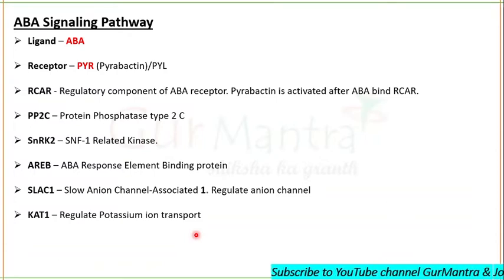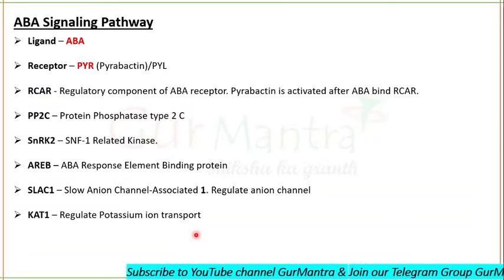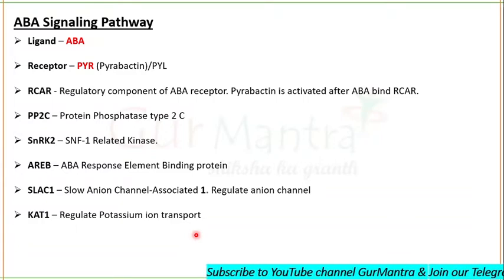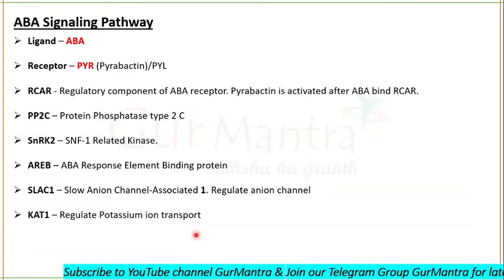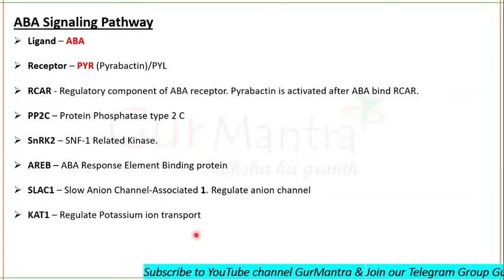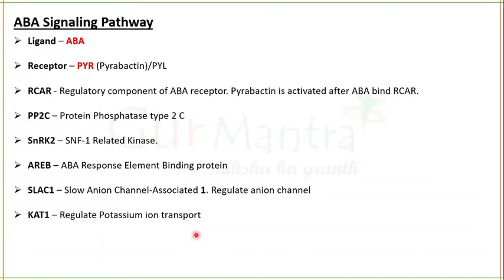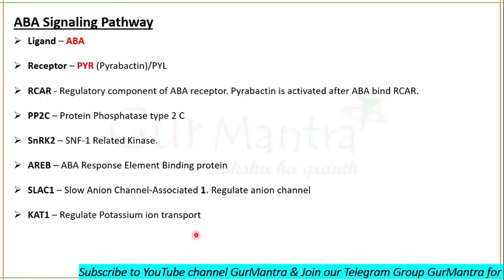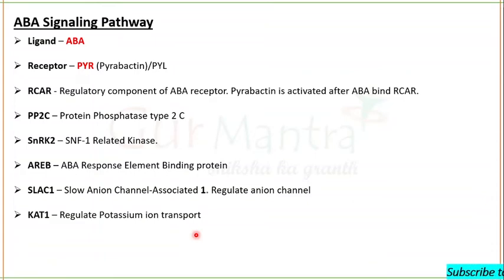Let's revise it again. The ligand is abscisic acid, and the receptor for it will be pyrabactin or pyrabactin-like proteins. RCAR is the regulatory component in the ABA receptor. Binding of ABA to this regulatory component will activate the receptor. PP2C acts as a phosphatase, and SNRK2 is a SNF1-related kinase whose phosphorylation is important for signaling. AREB are the ABA response element binding proteins, and SLAC1 and KAT1 are the main proteins involved in the closure of the stomata. They regulate the ion transport.